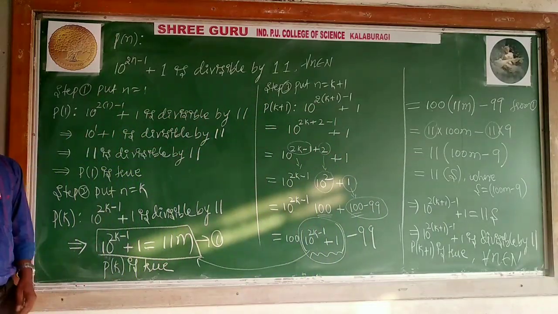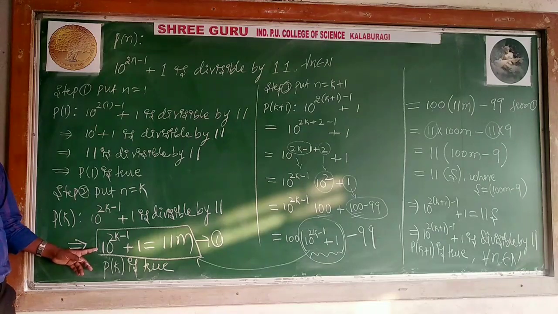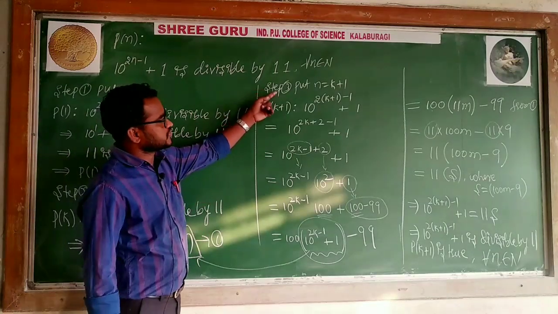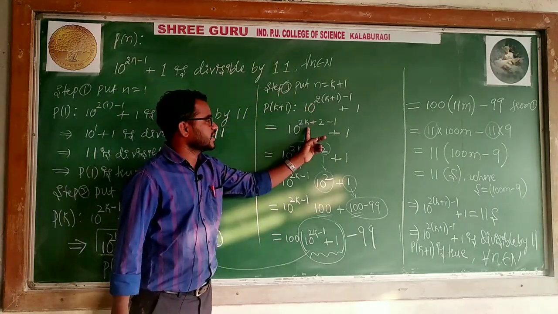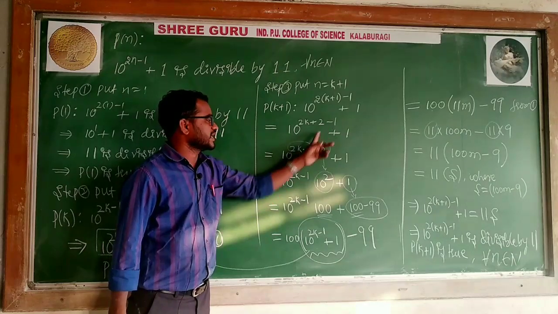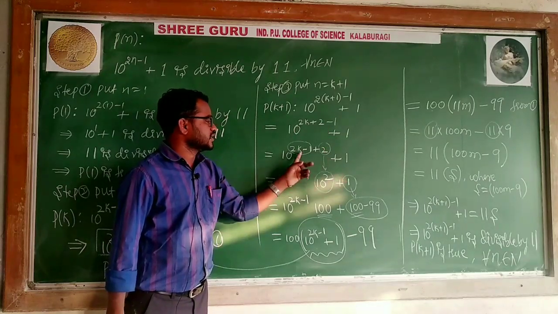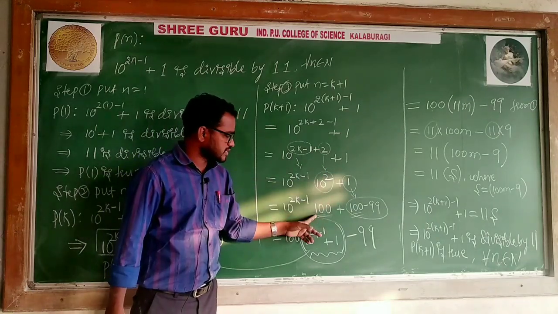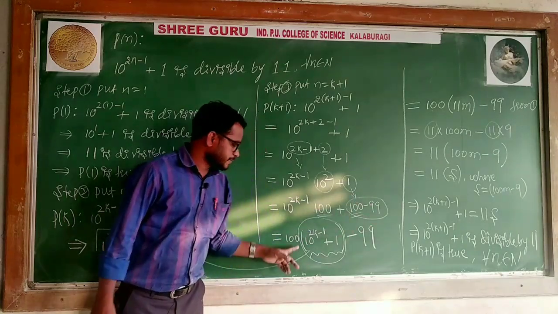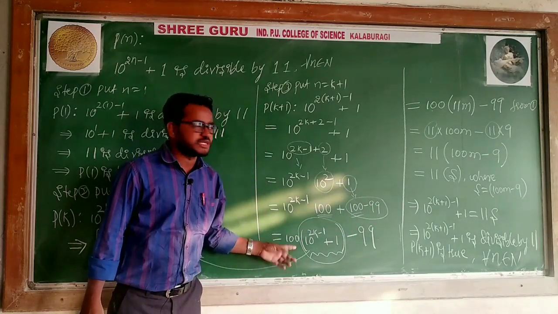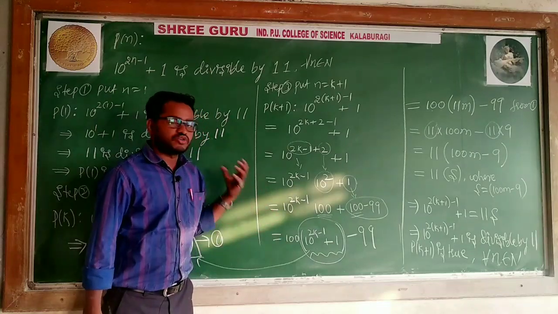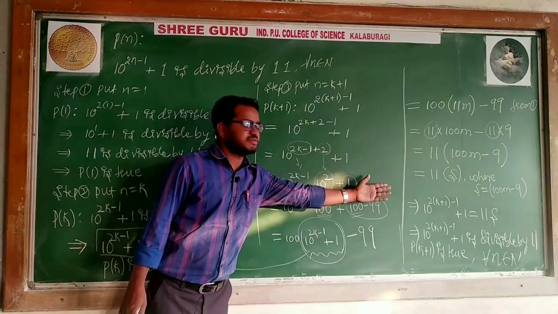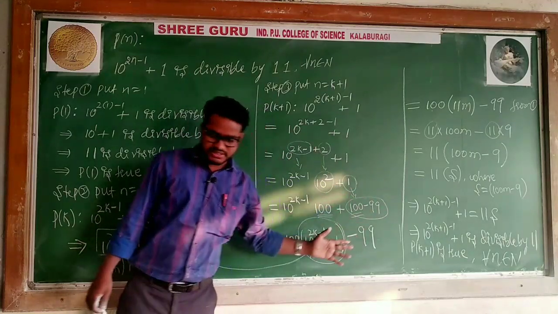So this is about the 21st problem. Okay, 10 to the power 2k minus 1 plus 1 is equal to 11m. P of k is true. Then I took step 3, put n is equal to k plus 1 wherever n is there, k. 2k plus 2 minus 1, 2k minus 1 I need in the required form, plus 2 I kept, plus 1. 10 square is 100, and 1 can be written as 100 minus 99. Because we are making a little bit of adjustment, you have to follow this problem. Once or twice you practice, you will come to know very clearly, and later the simplification you will understand easily.